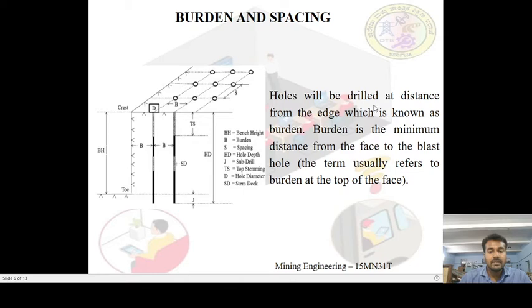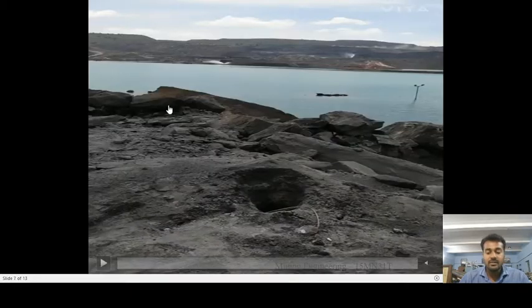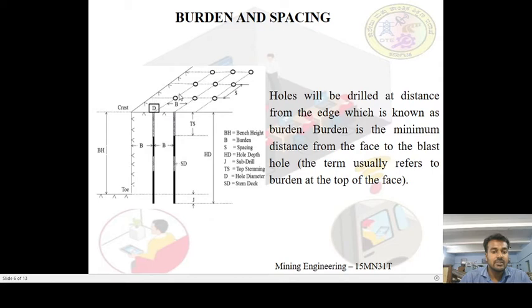The holes will be drilled at a distance from the edge, which is known as the burden. If you consider this to be the edge, you are going to drill the holes. This edge is called the free face. The distance between the free face and the nearest hole we call the burden. Burden is the minimum distance from the face to the blast hole. The term usually refers to the burden at the top of the face, as you could see here.